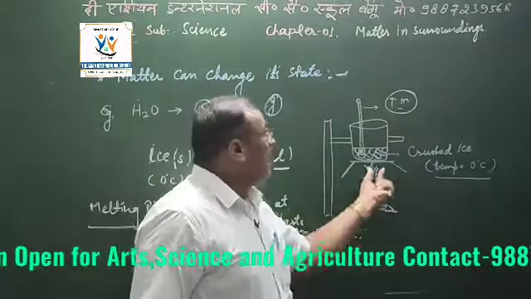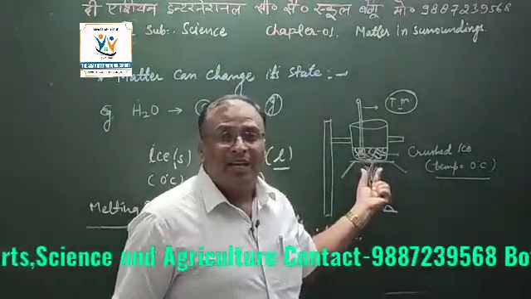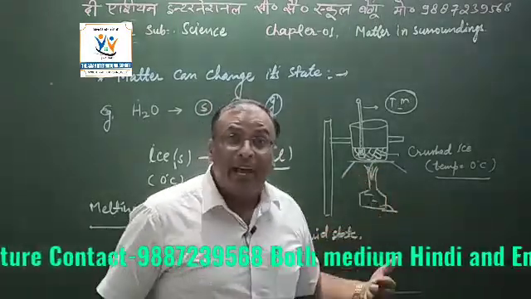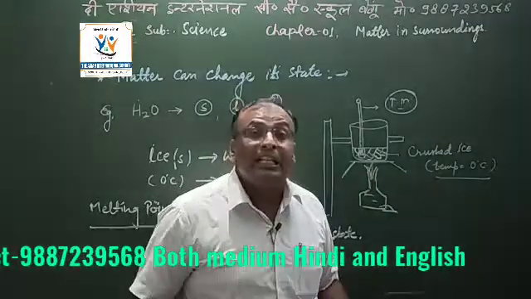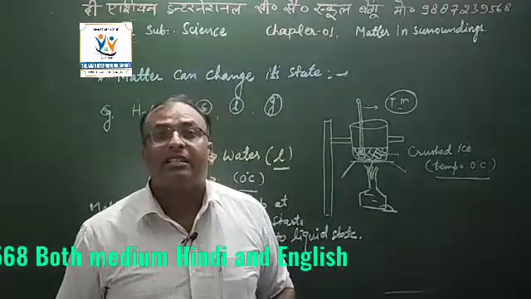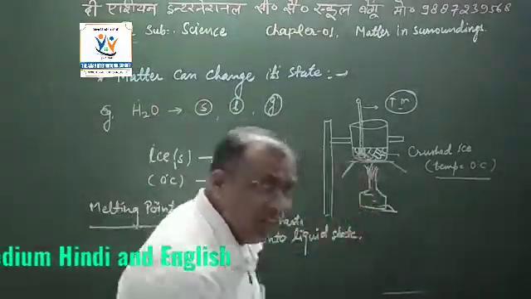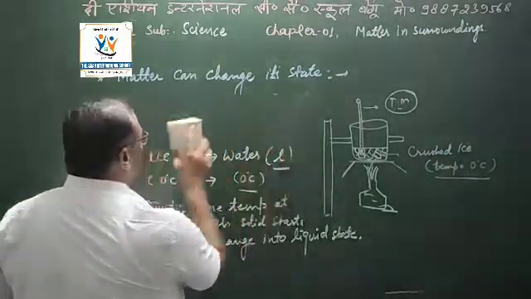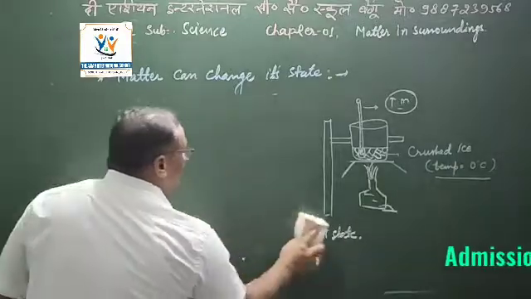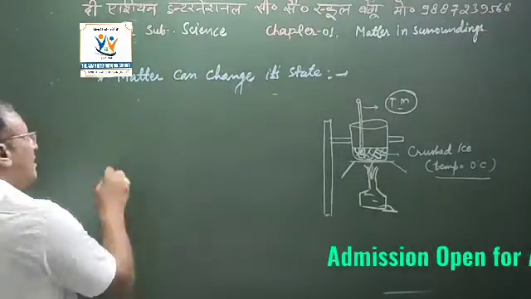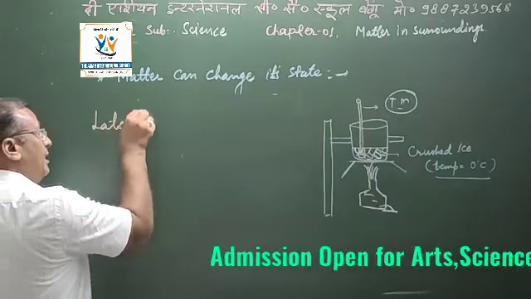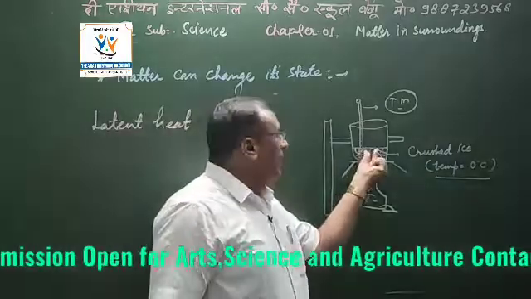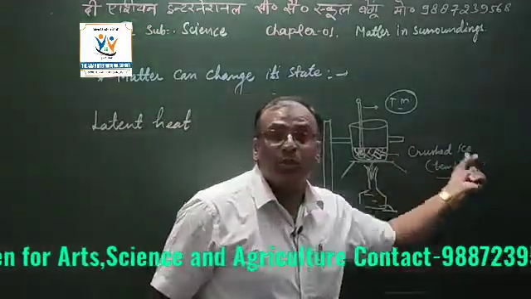So the heat that is taken by the crushed ice without raising the temperature is known as the latent heat. Latent means hidden. This is known as latent heat, required when the solid state changes into liquid state.